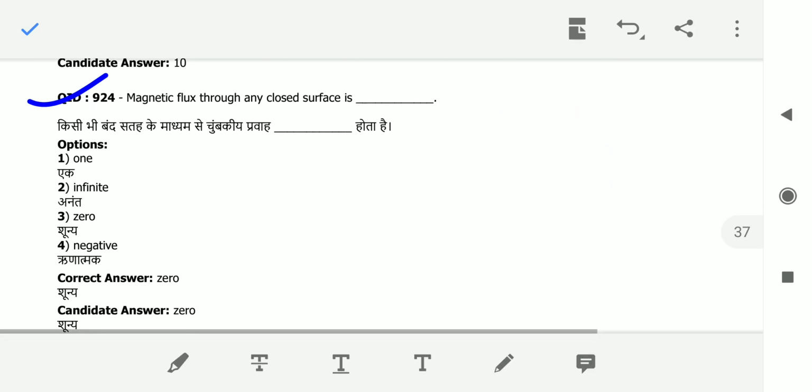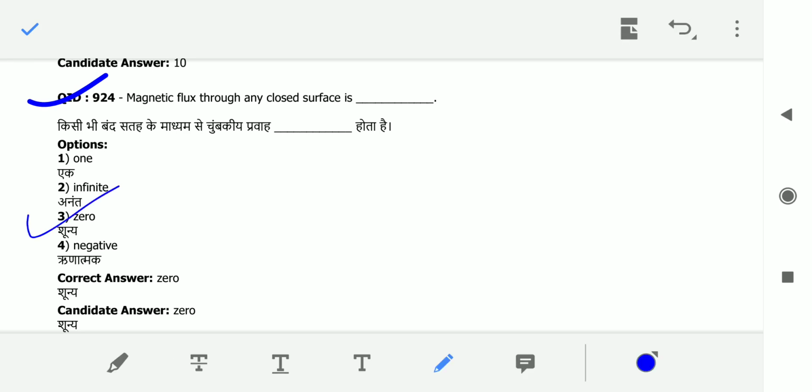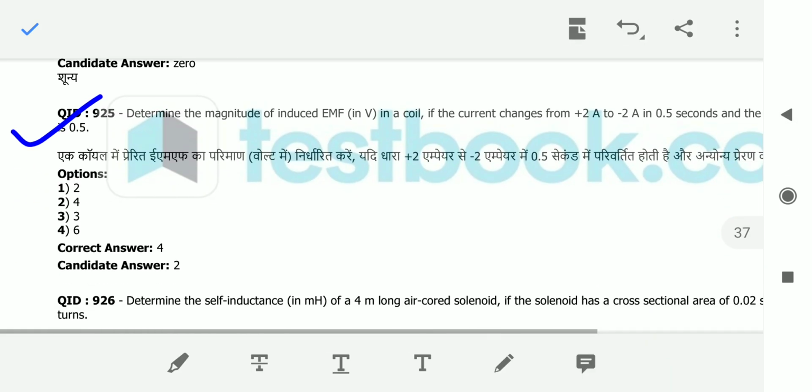Question number 24. Magnetic flux through any closed surface is 0, sir. Okay, next, coming to question number 25.